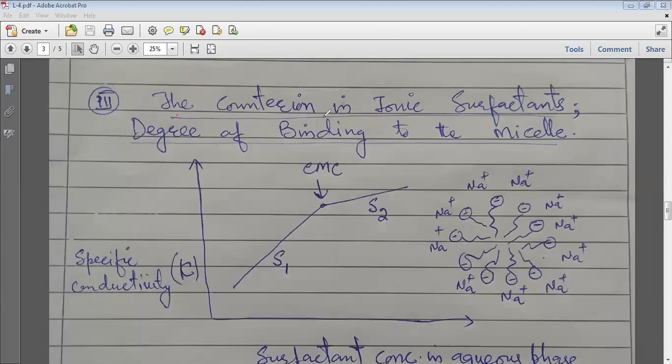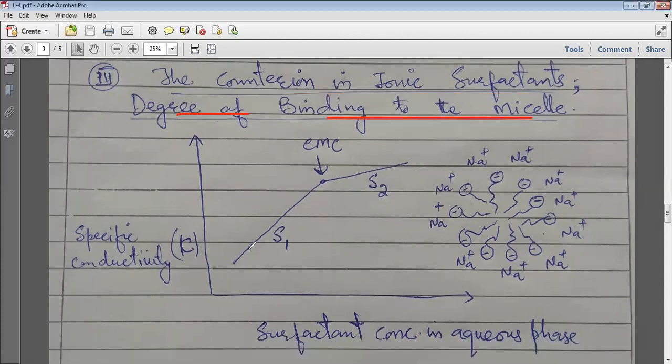So how is the degree of binding of the counter ion to the micelle in ionic surfactants determined, and how is it denoted? Suppose we are doing a simple experiment where we take a conductometer and increase the surfactant concentration. What has usually been found, as we have already done, is that it behaves up to a certain limit as a normal electrolyte.